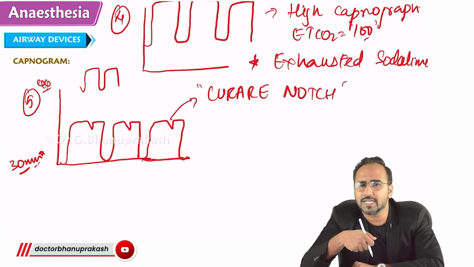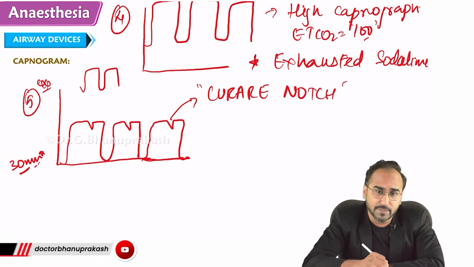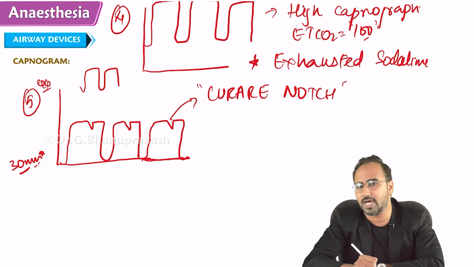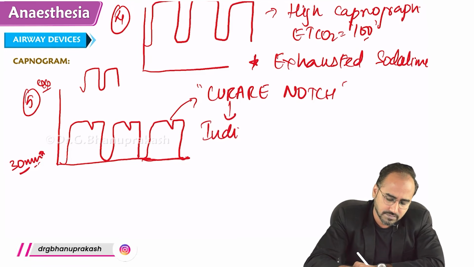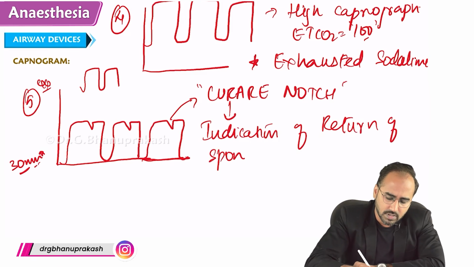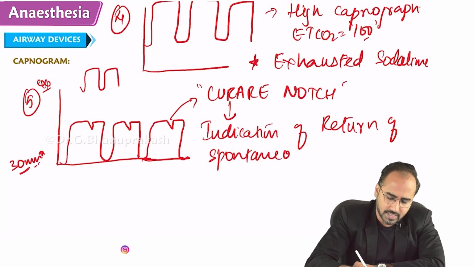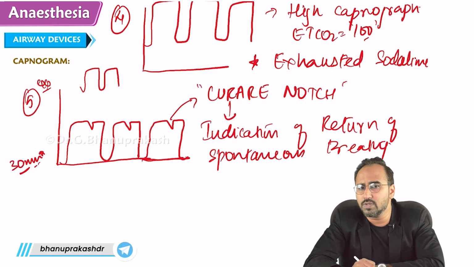How will you come to know the patient is breathing spontaneously? By looking at the capnograph. If the patient is breathing spontaneously, you will see this Curare notch. The Curare notch is an indication of return of spontaneous breathing. If you see this Curare notch, what will you do?